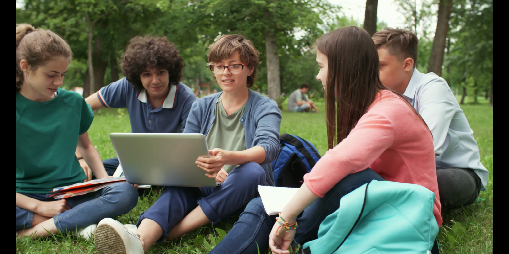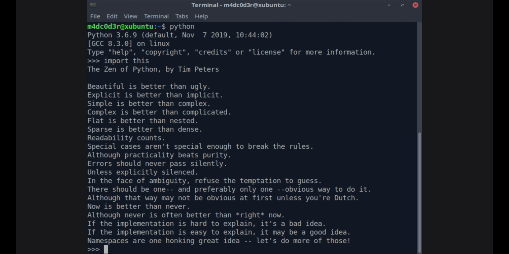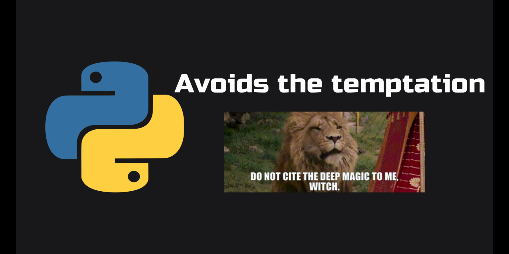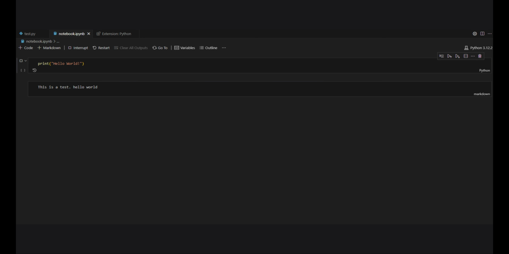Many students choose Python to start learning code because of its emphasis on readability. Python says, beautiful is better than ugly, explicit is better than implicit. Python is very simple, but avoids the temptation to sprinkle in scary magic that causes code ambiguity. Its code is often organized into notebooks where individual cells can be executed and then documented in the same place.